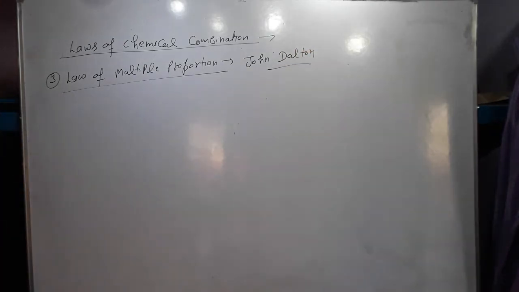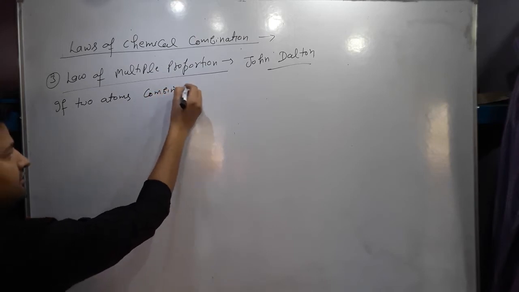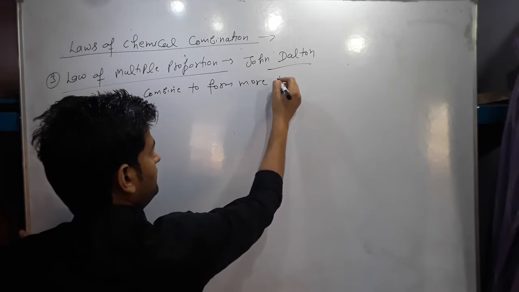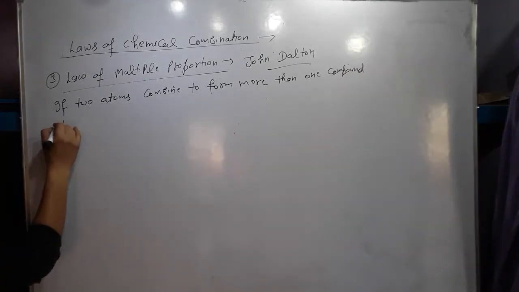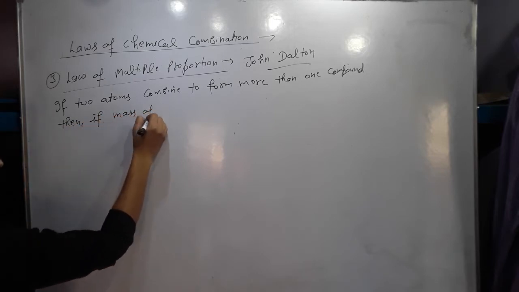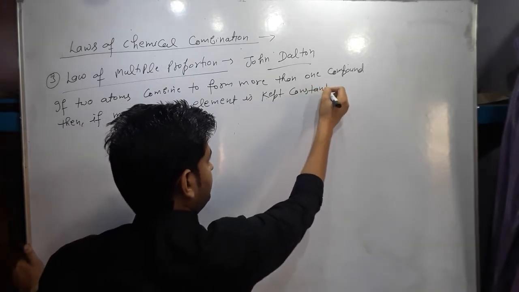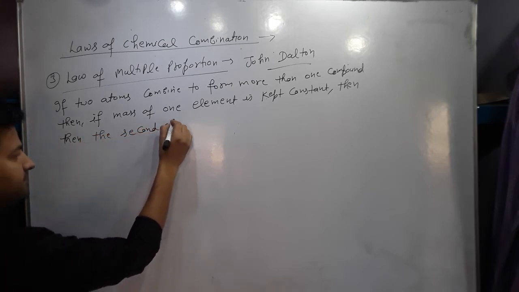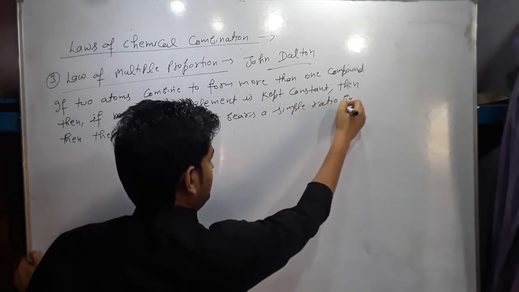According to this law, if two atoms combine to form more than one compound, then if the mass of one element is kept constant, the second element bears a simple ratio by mass.